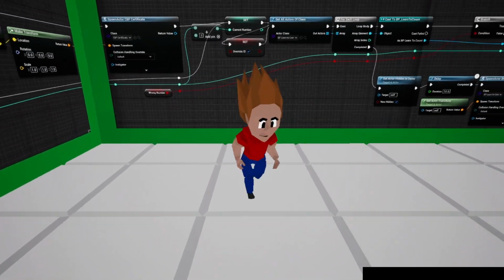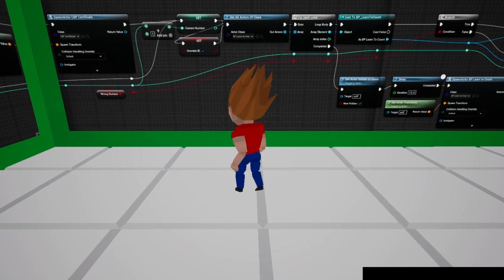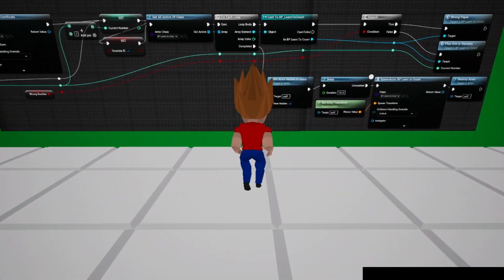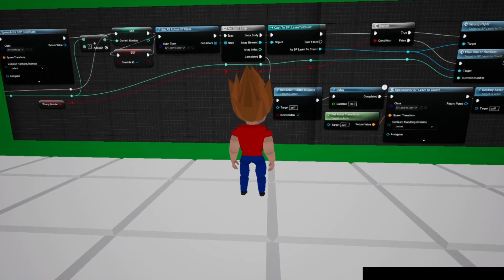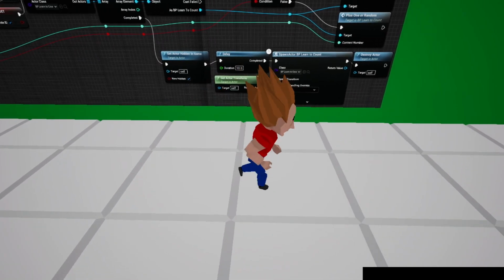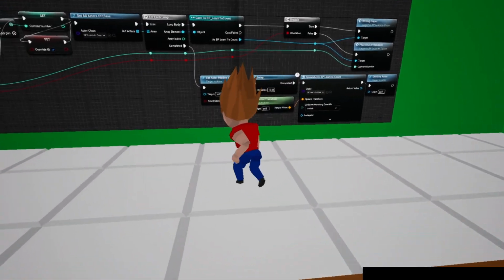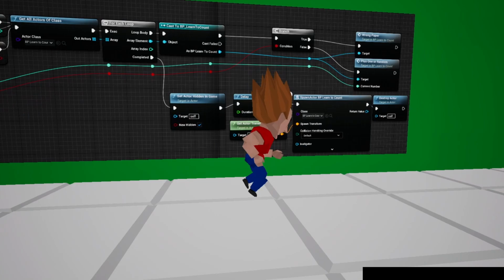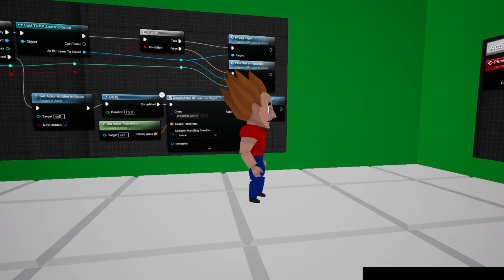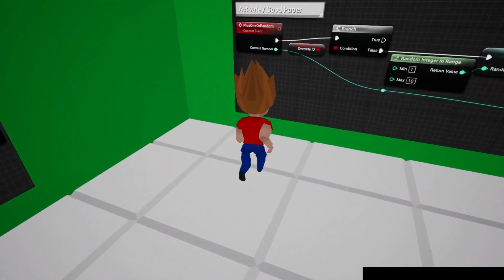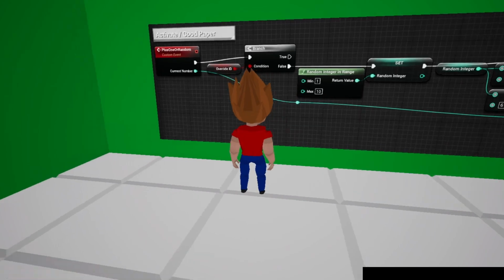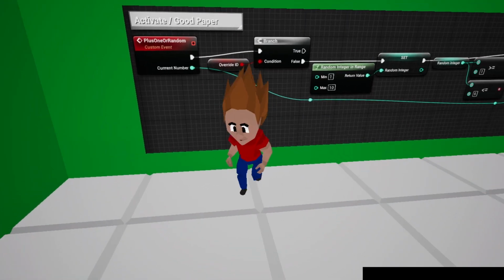Then it adds +1 to correct number, and it overrides ID. What is override ID? I'll show you later in the blueprint. Afterward, for each loop, once it's finished, it will spawn a new actor and destroy itself. Otherwise, for each loop, it will check if it's the wrong number or not. If it's the good number, it's going to add +1 or random. So then there's our override ID.